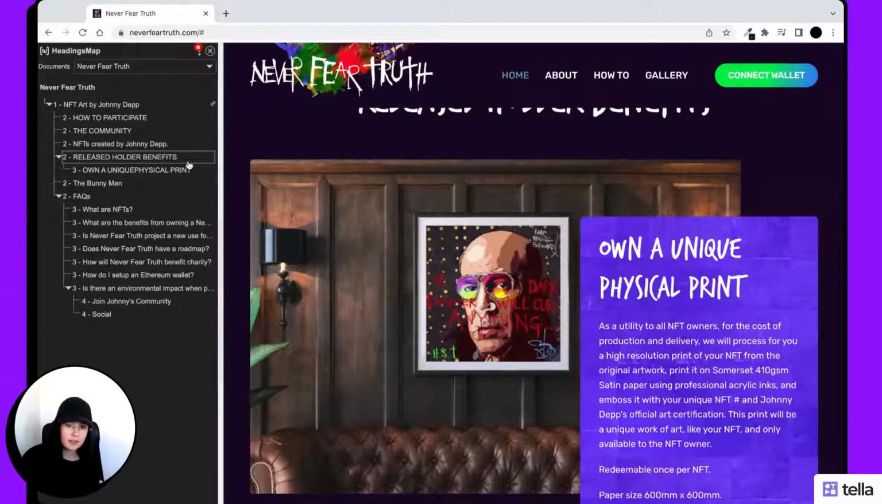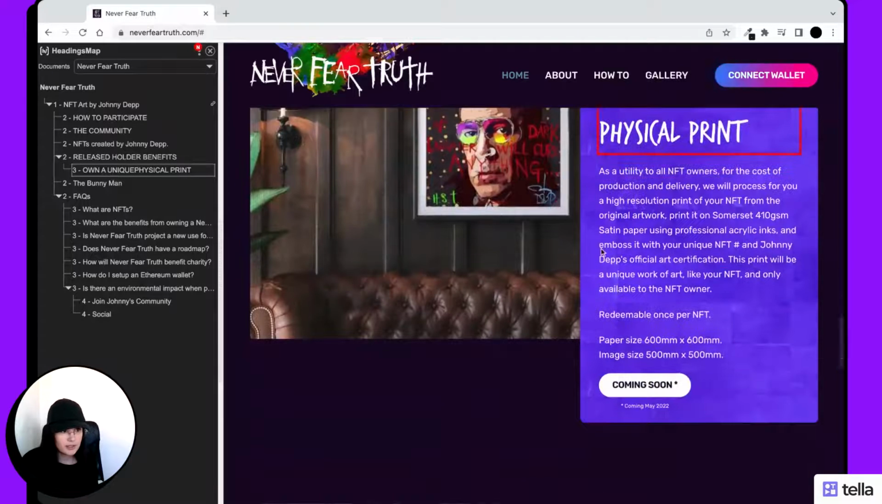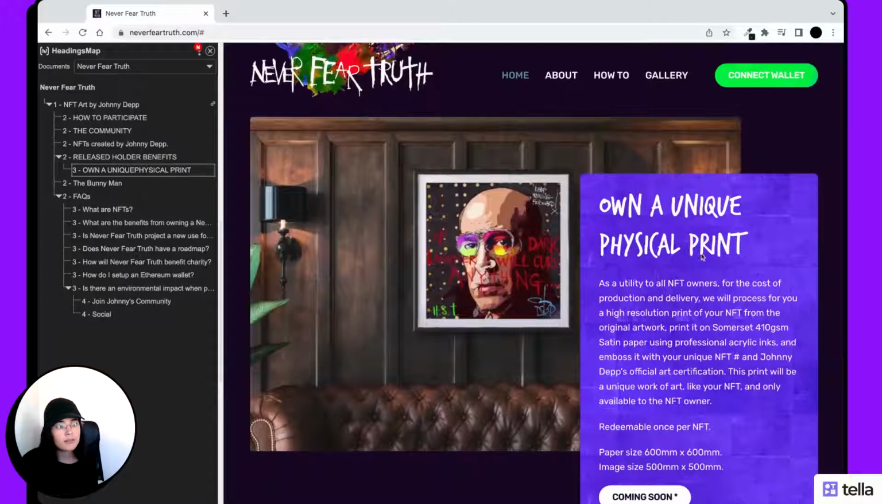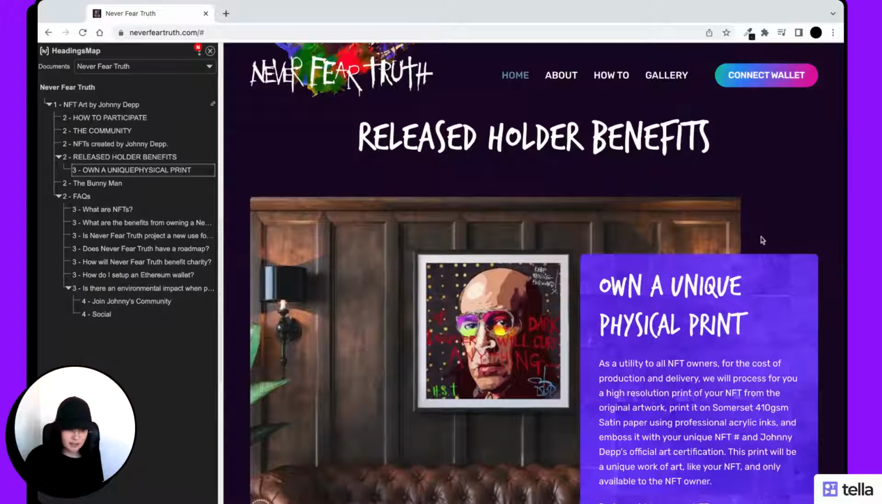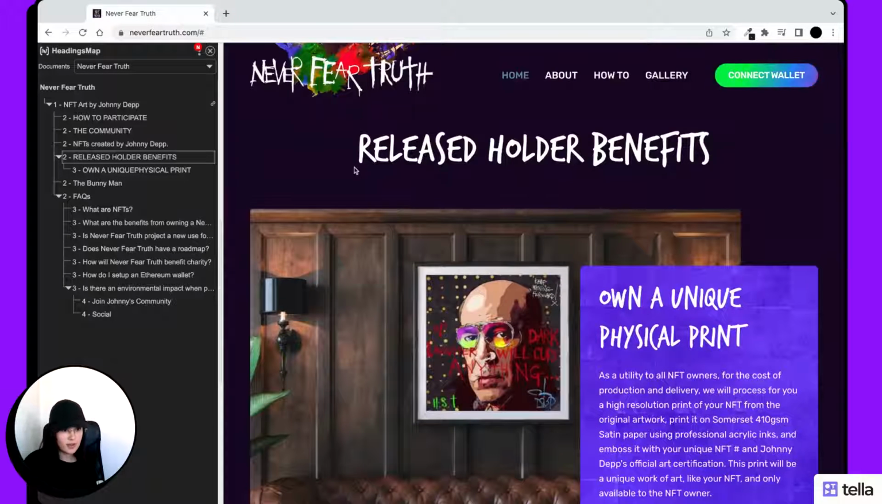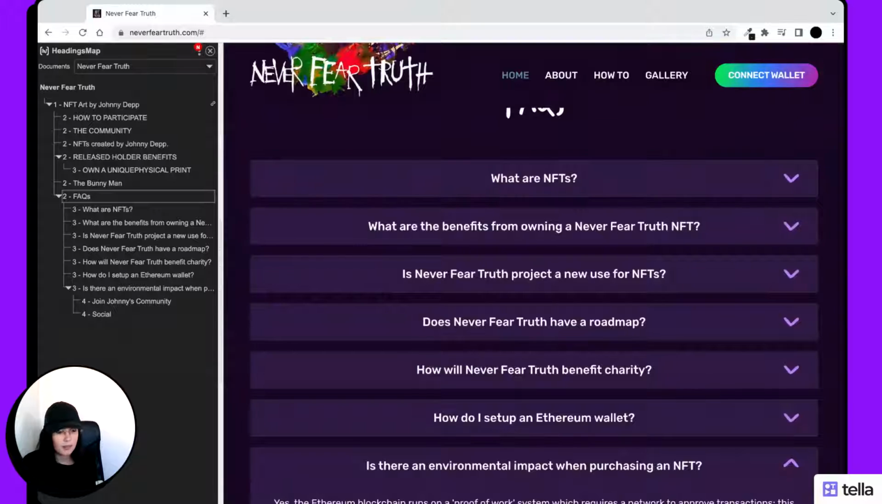From this structure, we understand that this H3, which is specifically Own a unique physical print, is part of the section that contains Released holder benefits. And if you take a look at the design, we have the H2 as the main heading of this section and the H3 as part of the same section under the H2. We'll see the same structure in the FAQ section, where every question is an H3.